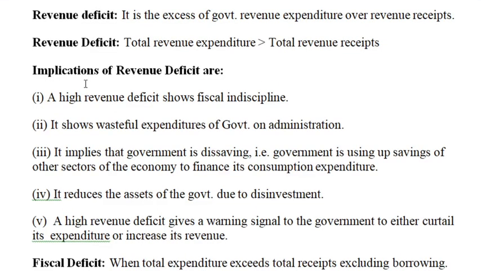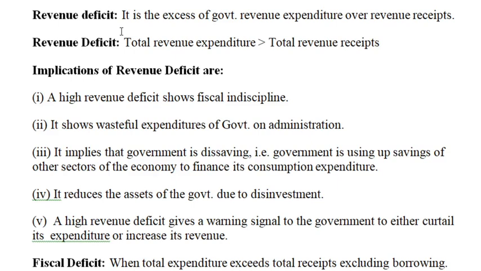Revenue deficit is defined as the excess of government's revenue expenditure over revenue receipts. The revenue deficit includes only such transactions that affect the current income and expenditure of the government.